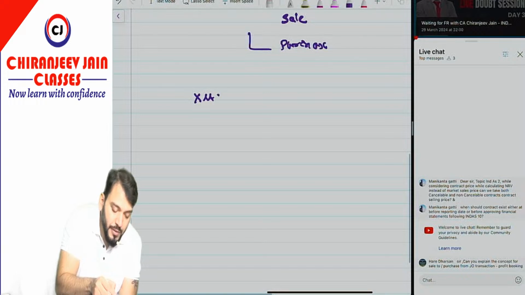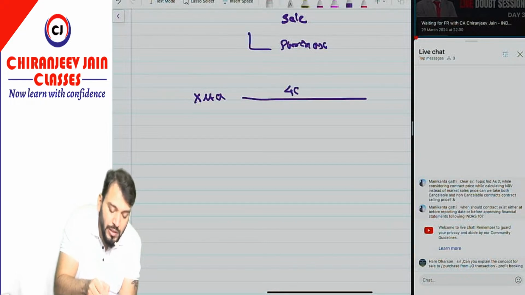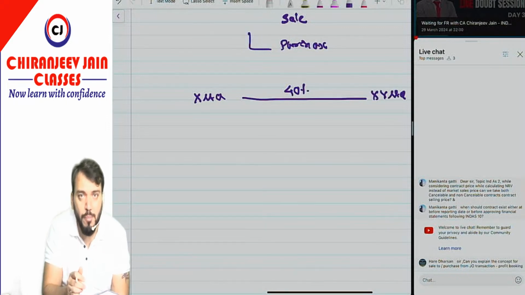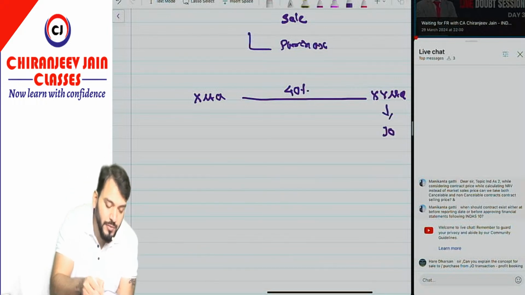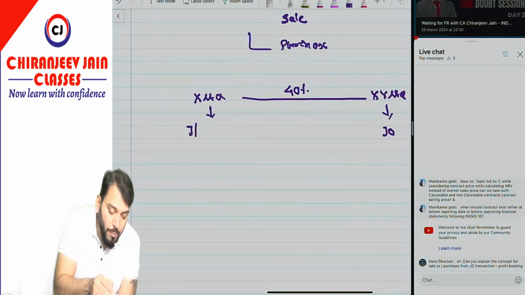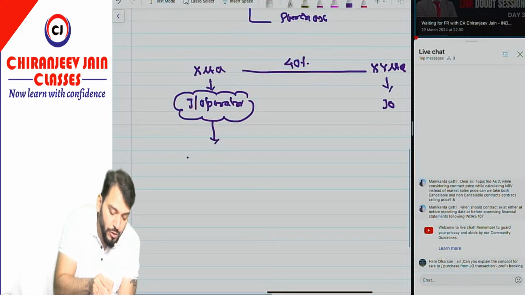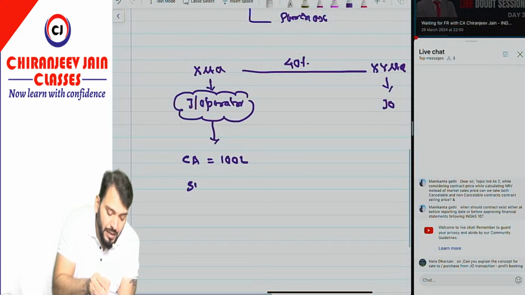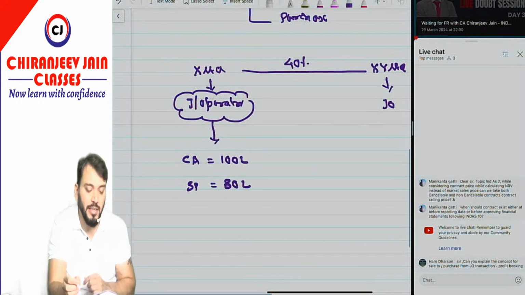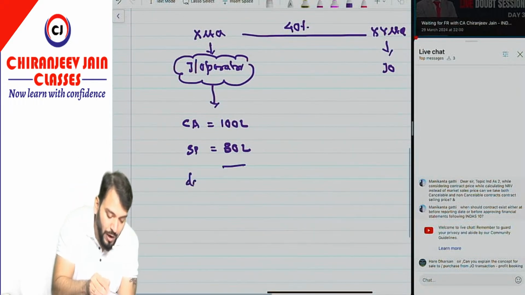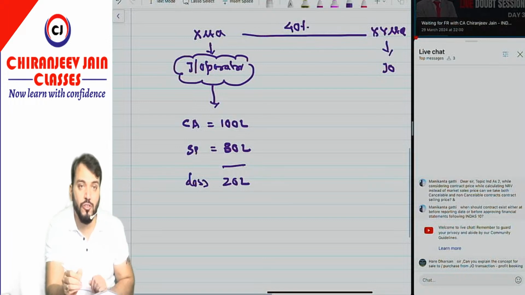Suppose X Limited has invested to the extent of 40% in a joint operation with one more joint operator, say Y Limited. So this becomes a joint operation, and X Limited is a joint operator. X Limited has sold goods whose carrying amount is 100 lakh, and the sale price is 80 lakh. So they have sold at a loss of 20 lakh.